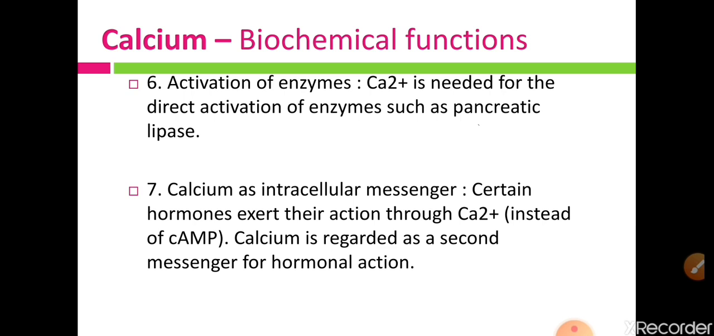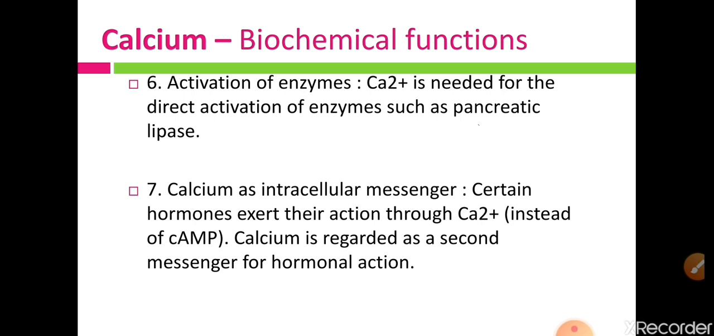Then next function is calcium as an intracellular messenger. Certain hormones exert their action through calcium ions instead of cyclic AMP. So cyclic AMP and calcium ion are the second messengers, and these second messengers are important for the mechanism of hormones. Hormones are of three types: protein hormones, steroid hormones, and the third is of thyroid nature or derivatives of amino acid, that means thyroid hormones.